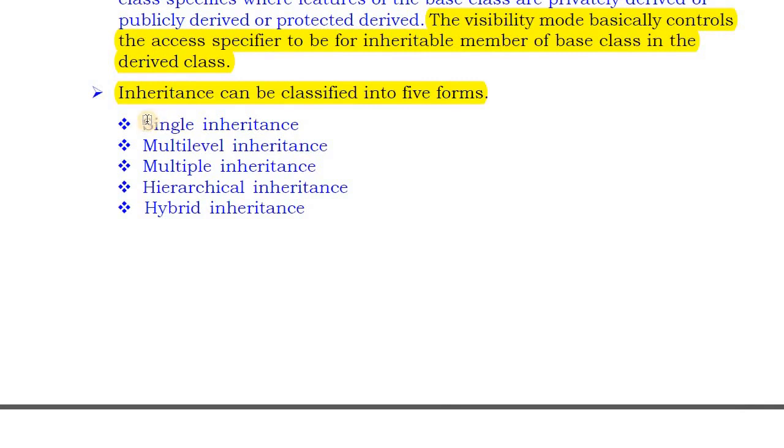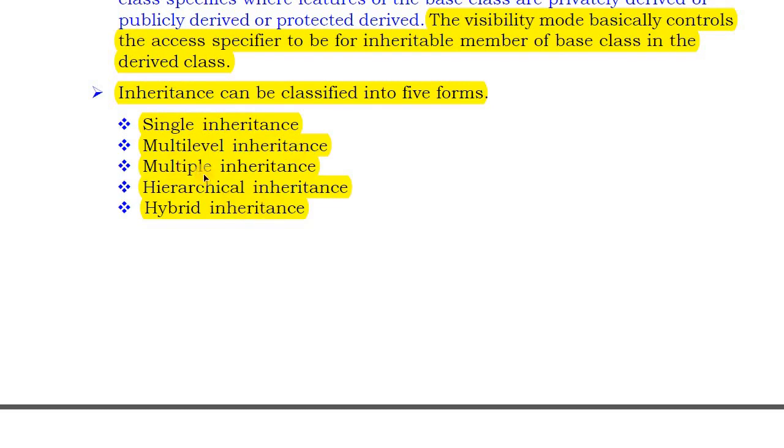There are 5 types of inheritance: single inheritance, multi-level inheritance, multiple inheritance, hierarchical inheritance, and hybrid inheritance. The definitions are very simple. Single inheritance means we are deriving a class from only one base class. Multi-level inheritance means we are deriving a new class from an already derived class.